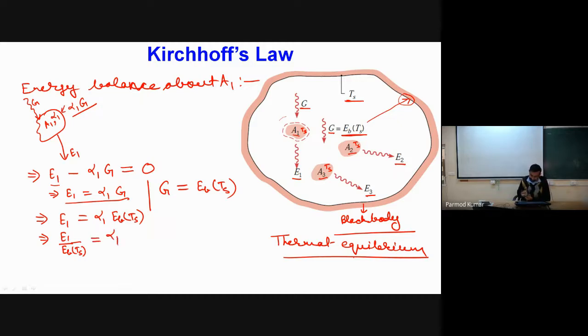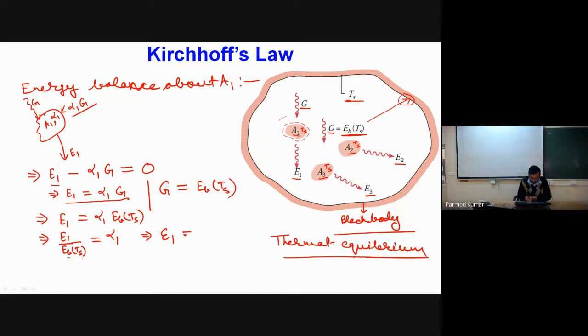Now, if you see, this particular surface is at Ts temperature and the black body is also at Ts temperature. So if I consider the ratio E1 by Eb, because this is also at Ts temperature, I can say that this ratio is nothing but equal to epsilon 1, because the ratio of the actual radiation emitted by a surface to the black body radiation at the same temperature is nothing but our emissivity.